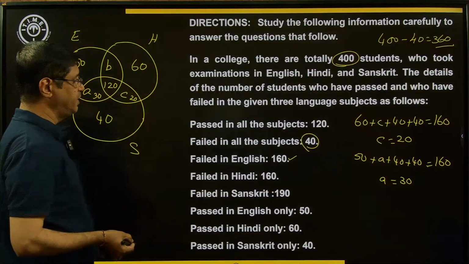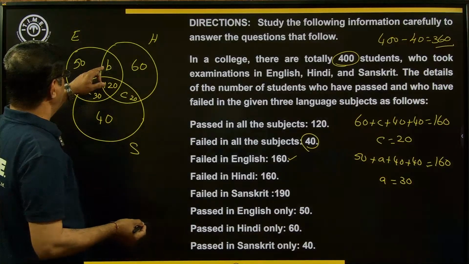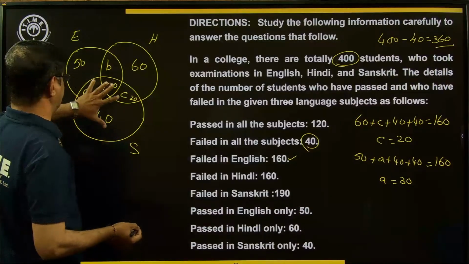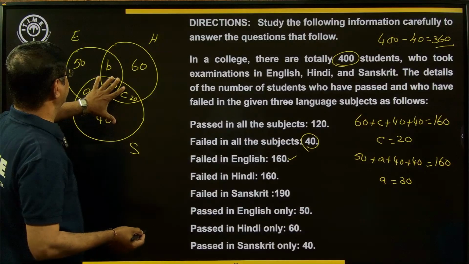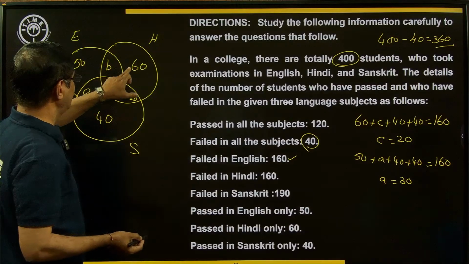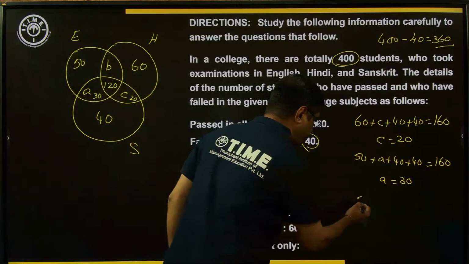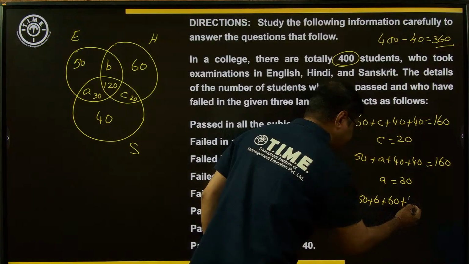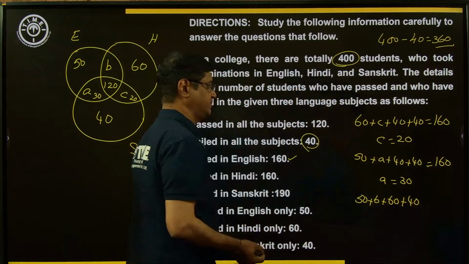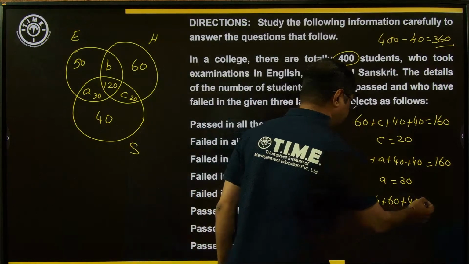What about the value of B? Now B means the Sanskrit pass. This is the pass in Sanskrit. So the fail in Sanskrit means 50, B and 60, plus all the 3 subjects failed, that is 40. Now simplify Sanskrit.